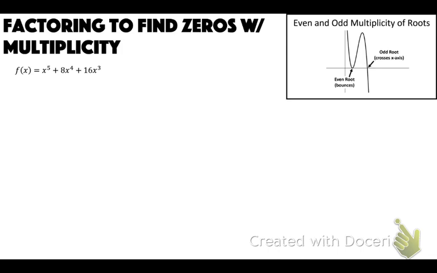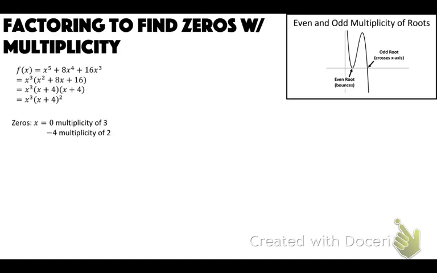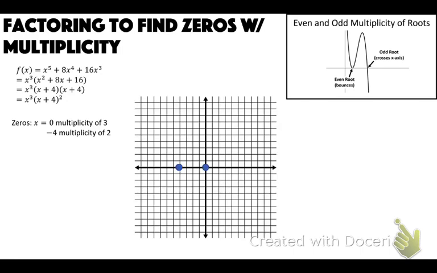Okay, this one, let's factor it. So that's x cubed, x squared plus 8x plus 16. That's x plus 4, x plus 4. So that's going to be x cubed and x plus 4 squared. So then we have a 0 with a multiplicity of 3 and a negative 4 with a multiplicity of 2. So if we wanted to graph this, there'd be a 0 and a negative 4.